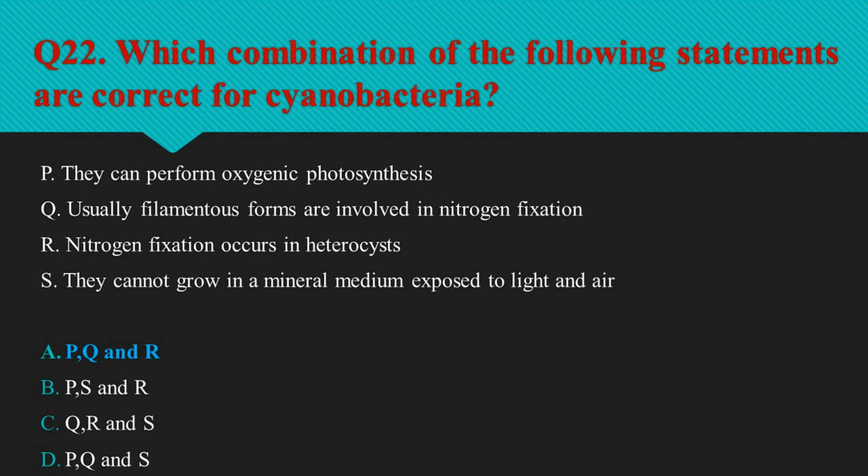Nitrogen fixation cannot occur in the presence of oxygen, so nitrogen is fixed in specialized cells called heterocysts. These cells have an especially thickened wall that contains an anaerobic environment, example filamentous form of Nostoc. So option A, P, Q, and R are correct for cyanobacteria.